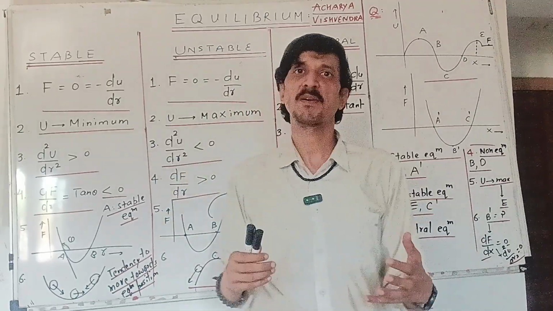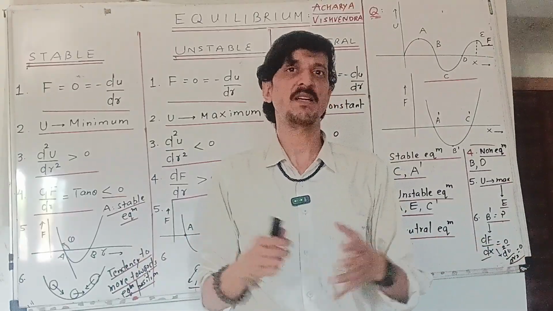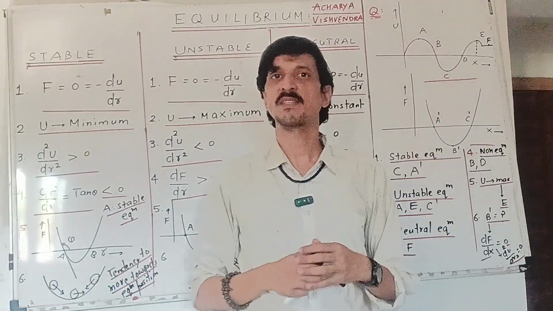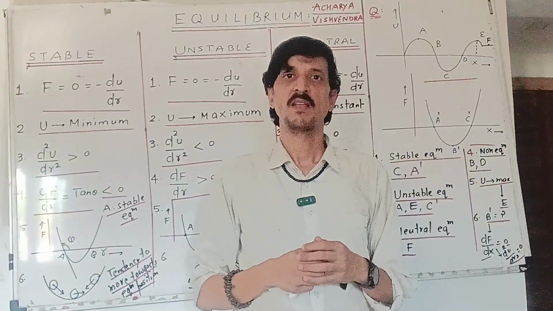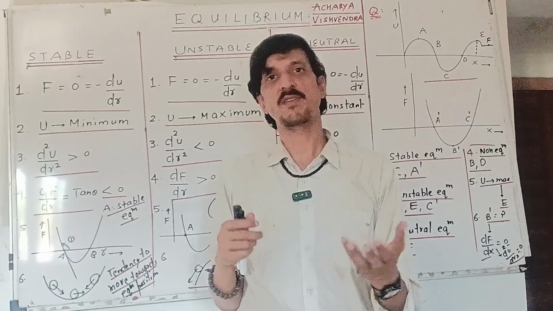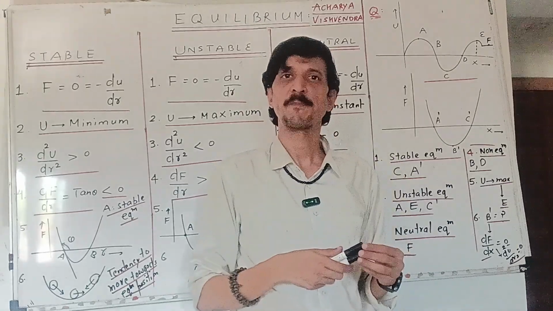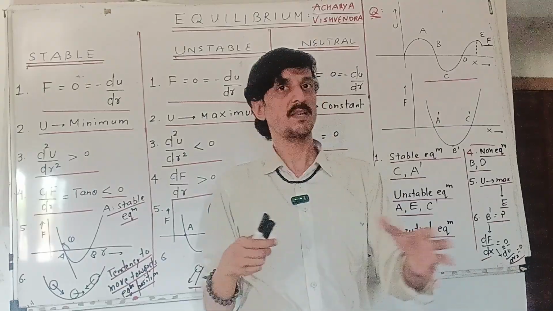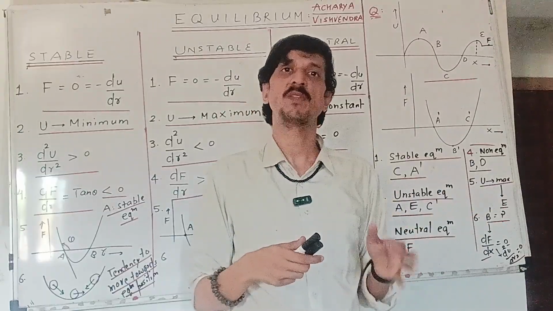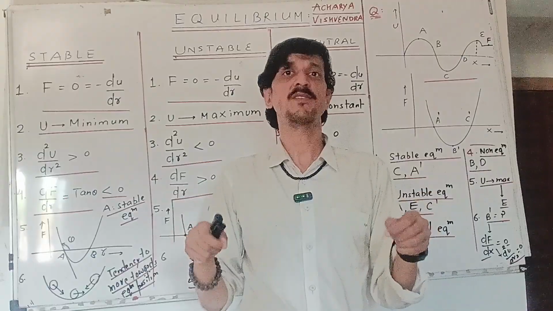Equilibrium is about when the force on a system is zero, dealing with a one-particle system. If the force on the particle is zero, then we say that this particular particle is in equilibrium. Force is zero means he is not active at all. He doesn't have a force, so he will not be able to change the state of motion. If he is at rest, he will stay at rest as per Newton's law of inertia. And if he is moving, he will continue to move with that uniform velocity. There will be no change in his state of motion. So to bring that change, a force is needed.